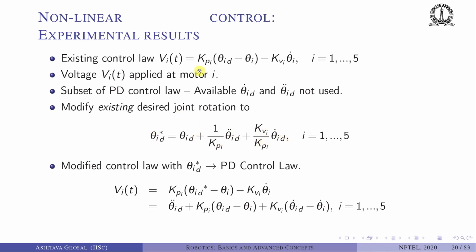If you substitute this theta i star back in this equation instead of theta i, what you will get is theta i double dot plus kpi error plus kvi into e dot. So what have we done? We have modified the desired input somewhat to obtain the standard PD control law which we are familiar with.